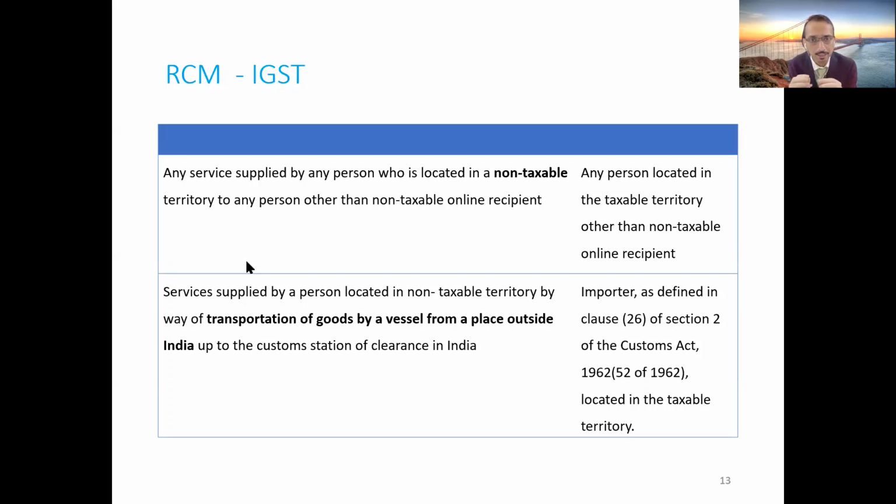Because the basic custom duty as well as IGST is paid on the total value, that is value of goods as well as the insurance amount as well as the freight amount, because you are liable to make payment of custom duty on CIF value, that is cost, insurance, freight. So the entire value actually suffers the basic custom duty as well as IGST. Then why is there a need to again say that the ocean freight is additionally a service, and on that we should again make payment of IGST?